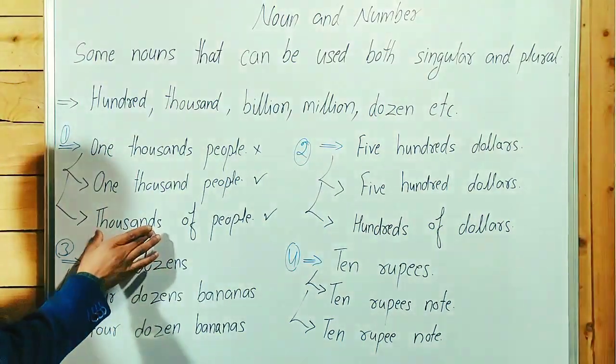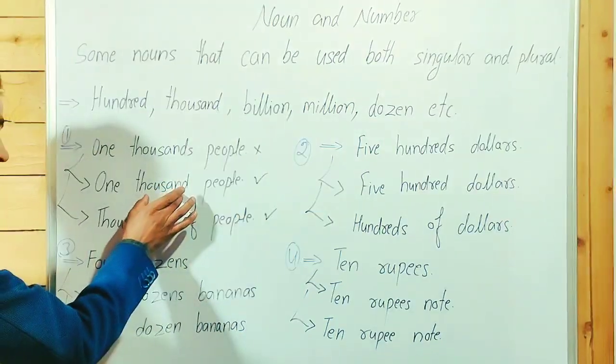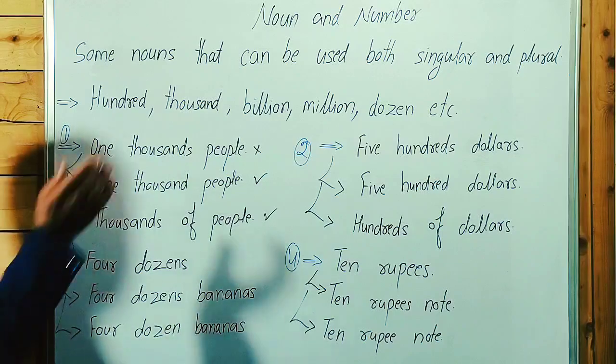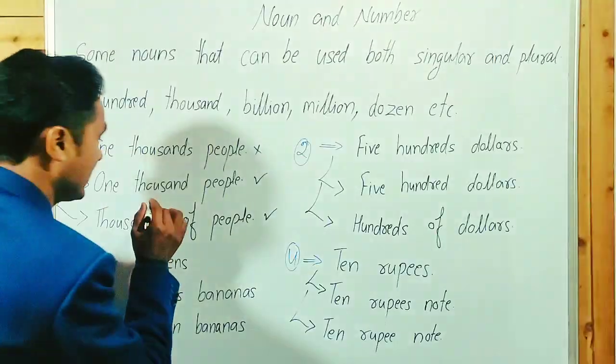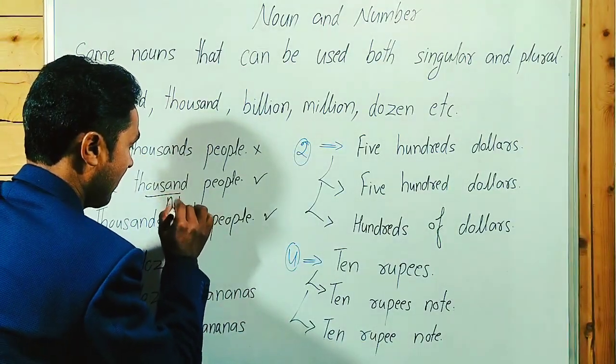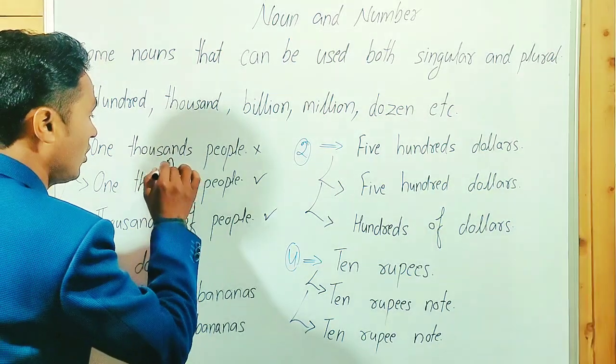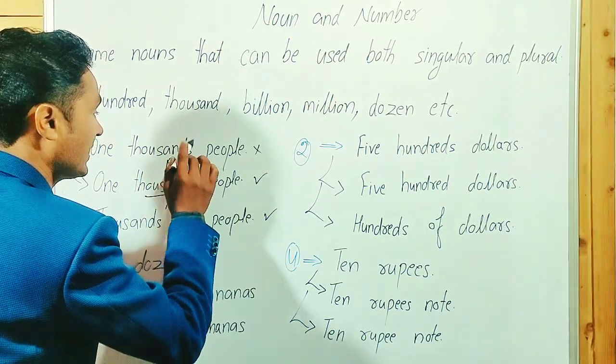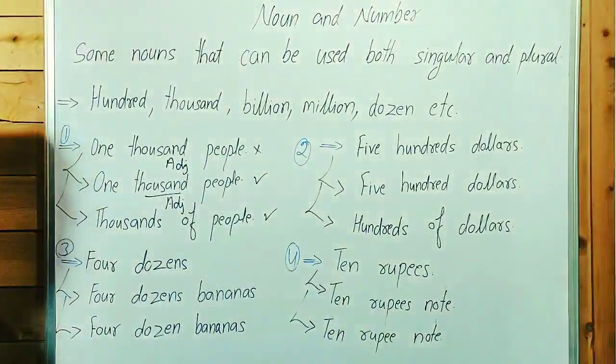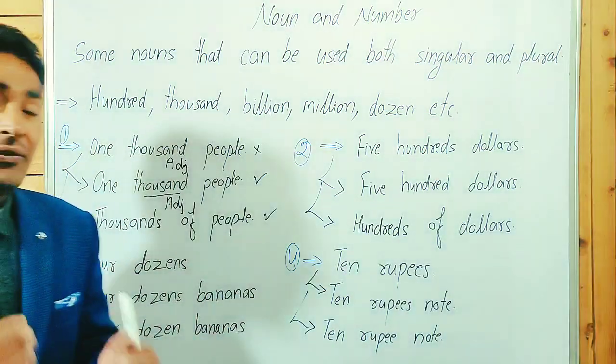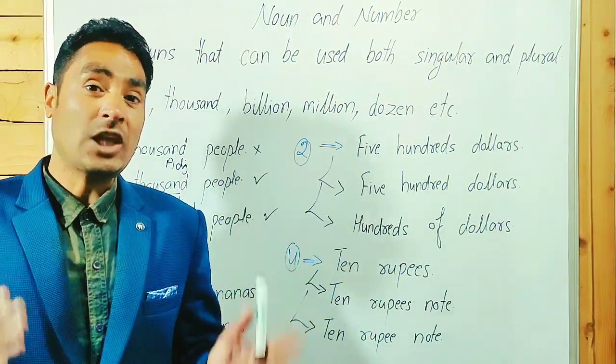It's possible. Thousands can be written, thousand can be written, both can be used. Here, it's behaving as an adjective. That's why we have to remove s. 1,000 people, 5,000 people, 10,000 people.